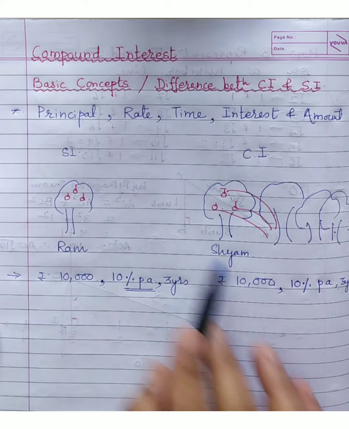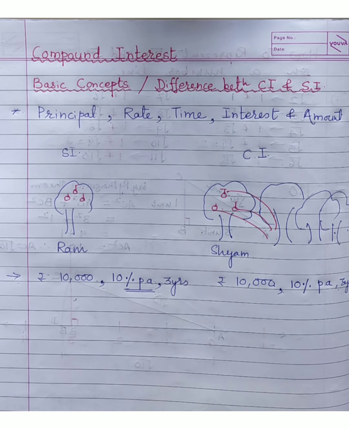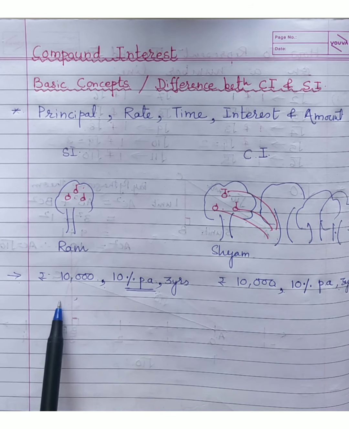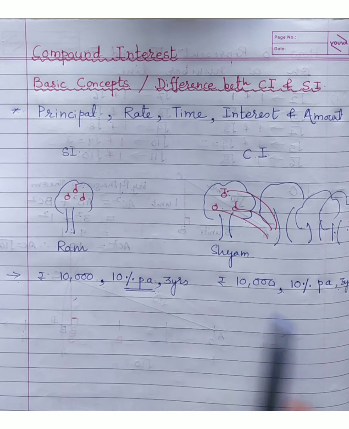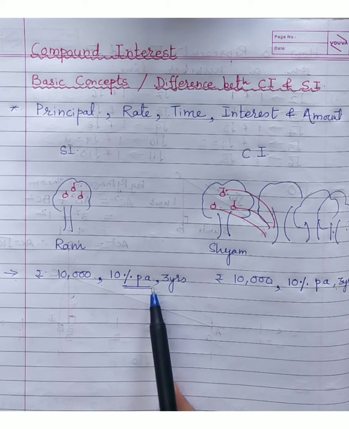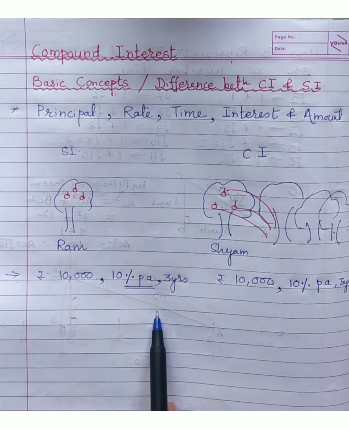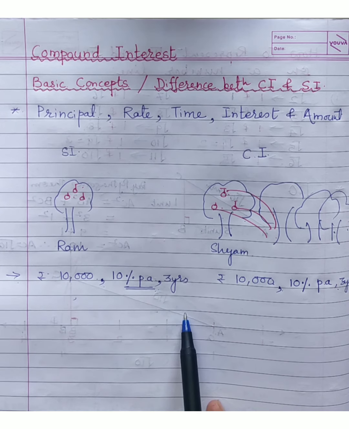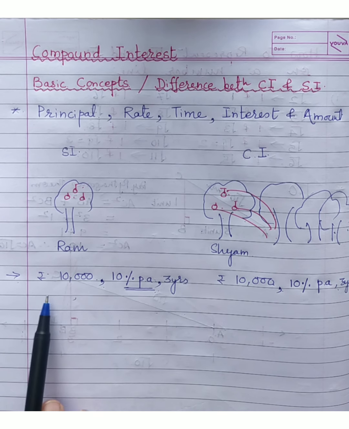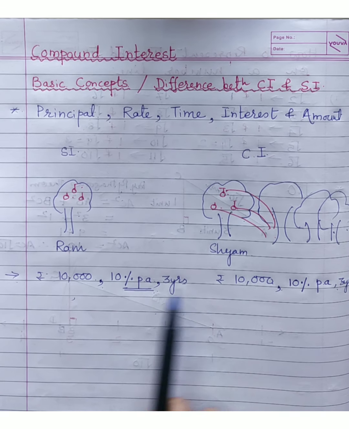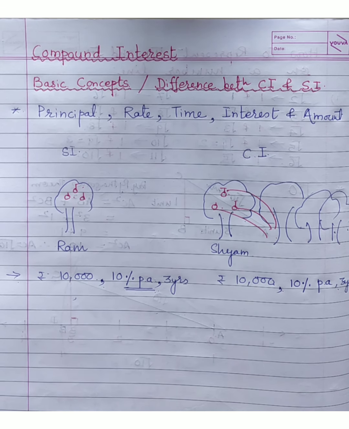Okay, this is a simple life example. Even if you do not know what those terms are called, you are understanding that these two people suppose have deposited this amount in the bank. It can be two ways also. They have deposited in the bank or they have taken a loan from the bank or from some person. Bank only is the correct terminology here. So suppose both have deposited the same amount at the same rate for the same period of time.